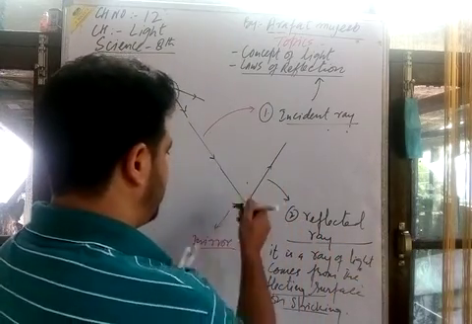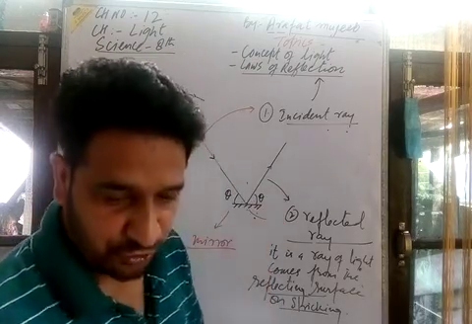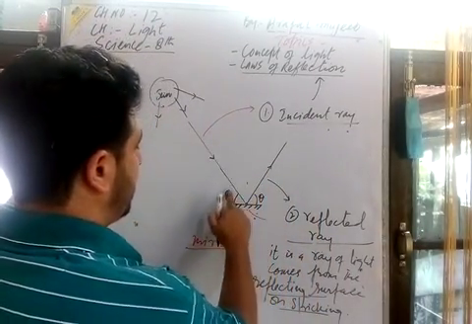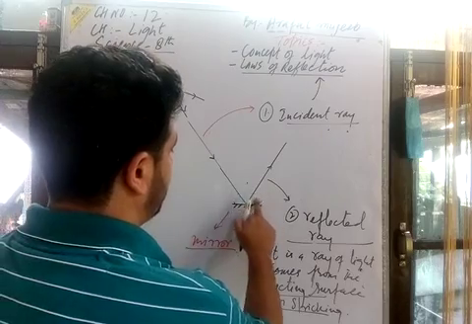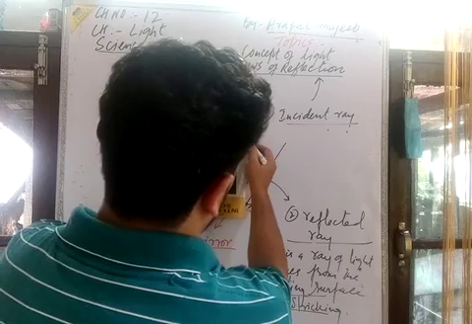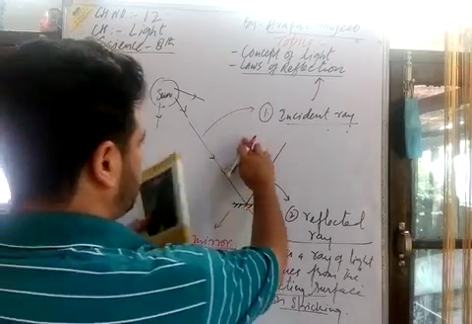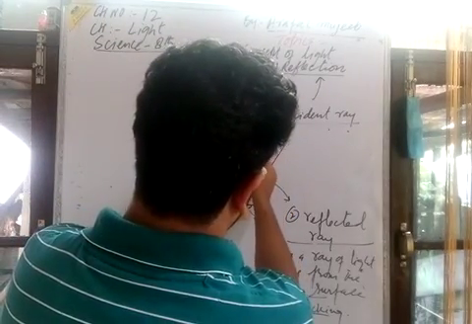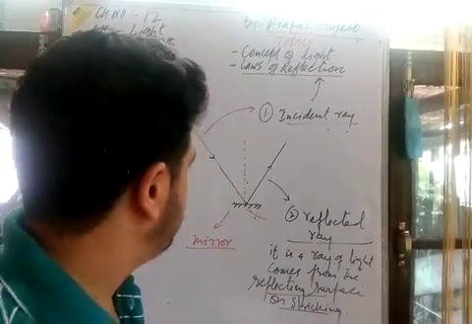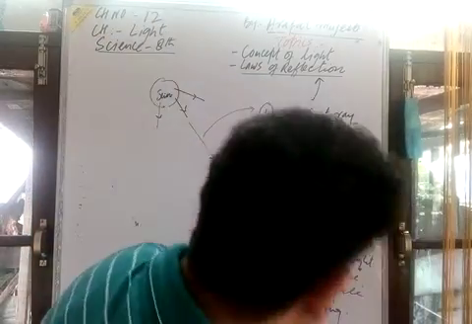It depends upon the angle it forms with the reflecting surface. Sometimes we draw an imaginary line to define other angles. I will take the red marker here and place the line here. This is the line. Actually, this is the normal. This is an imaginary line known as the normal.